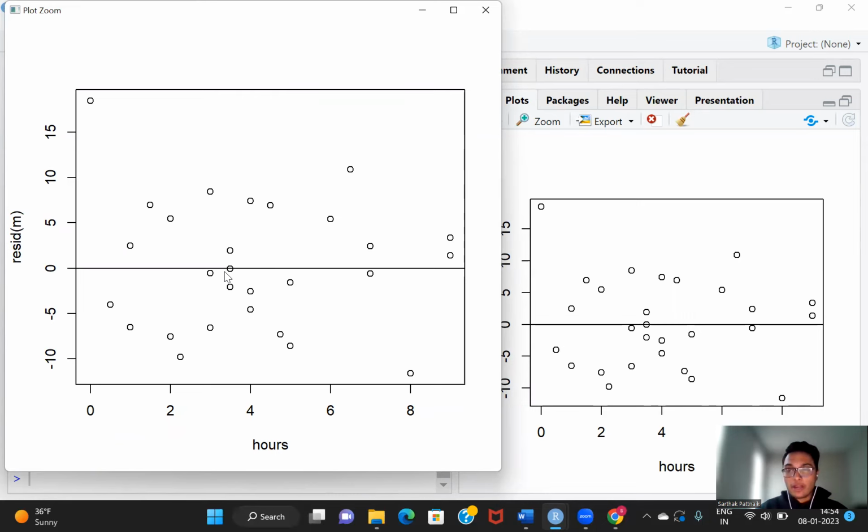If you look, the points are randomly scattered, and because they are randomly scattered, we can say that the assumption of constant variance is valid over here. Also, what we can see here is that there is no non-linear relationship between the points. And because the points are evenly distributed up and down, we can say that the assumption of linearity is also true for this particular scenario.